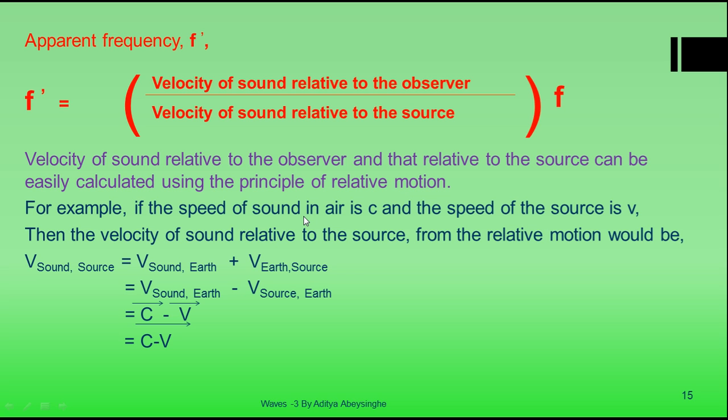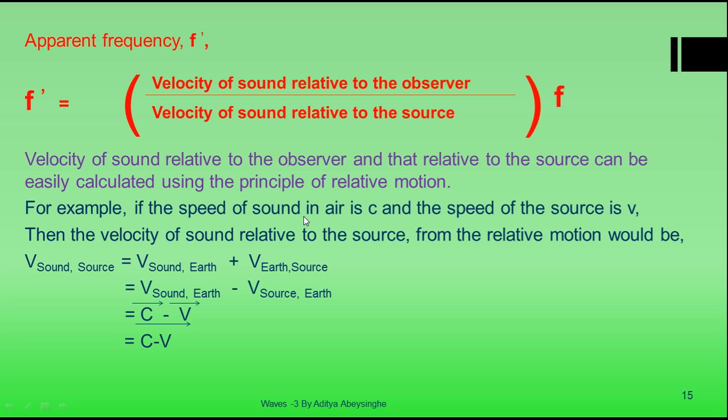So the apparent frequency is defined as the ratio of the velocity of sound relative to the observer and that relative to the source, multiplied by the real frequency. The velocity of sound relative to the observer and that relative to the source can be easily calculated using the principle of relative motion.